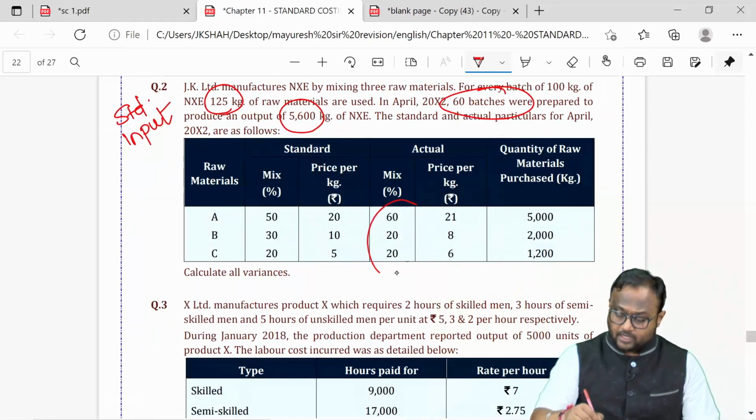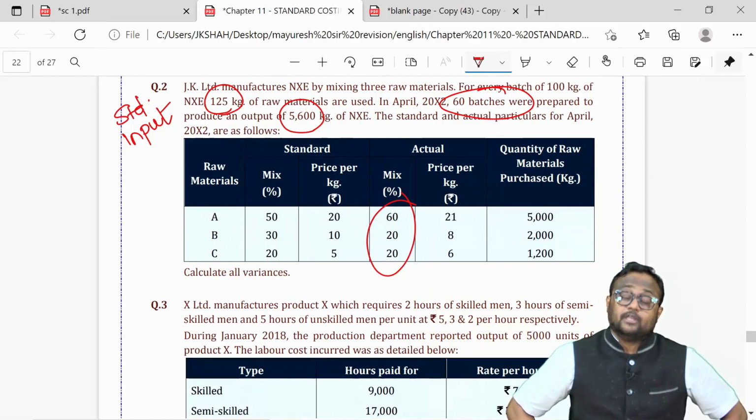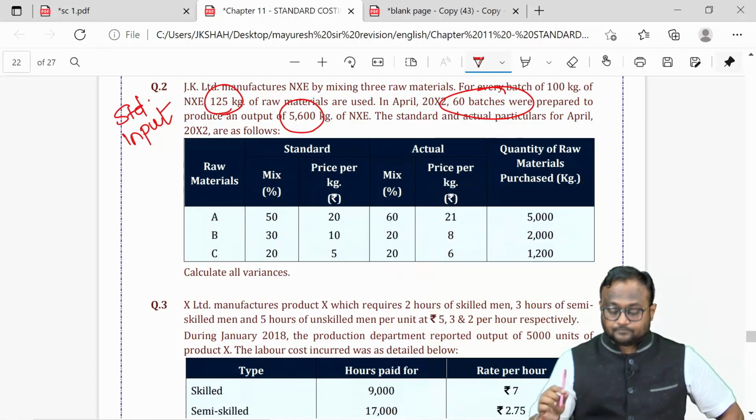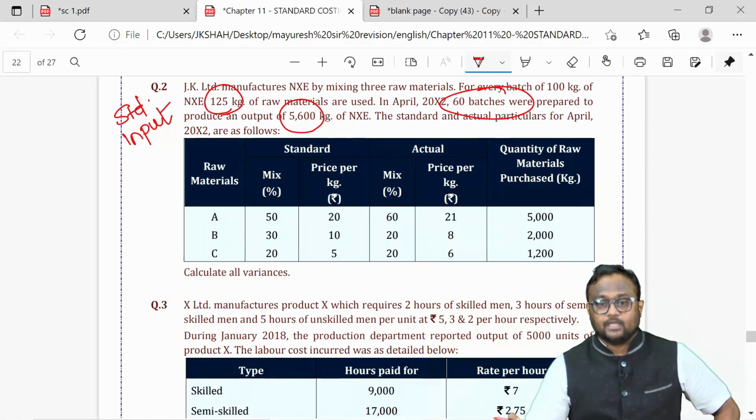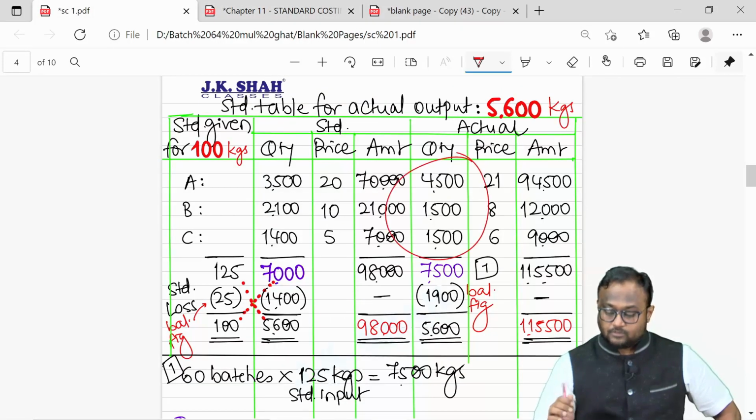They also told us the combination of actual input to be 60, 20, 20. So we got this answer. We got it done. Is this part clear, guys? Yes. So 7,500 was split in the ratio 60, 20, 20 to get this quantity, multiplied by the given price.